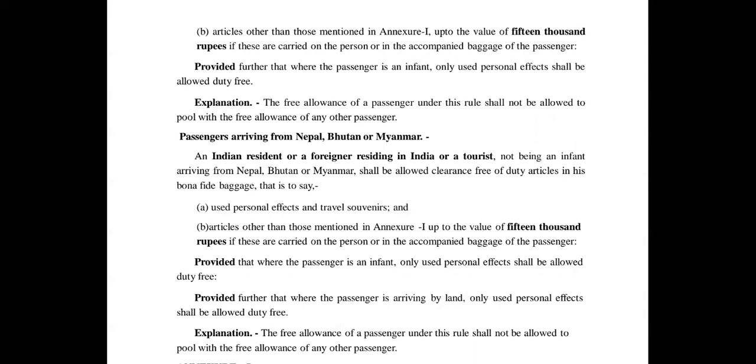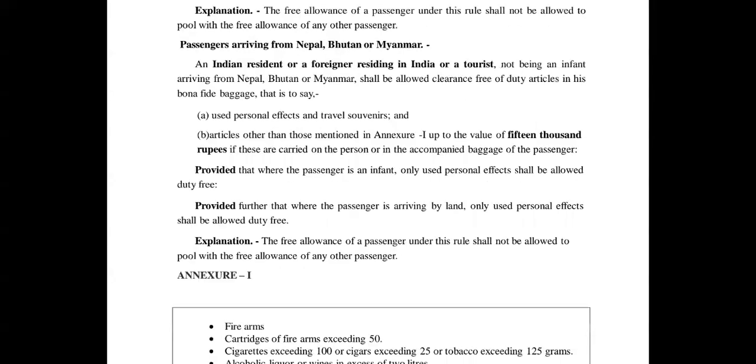And any person arriving from these countries, Nepal, Bhutan, Myanmar, okay, they are free of duty, right? But they have to submit bona fide baggage, that is, some bona fide baggage has to be sent by the persons of Bhutan, Nepal and Myanmar.